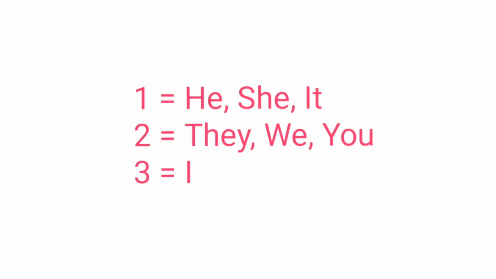Please have a look at this. One is equal to he, she, it. Two is equal to they, we, you. Three is equal to I. Now let me give you structures for all the three categories.